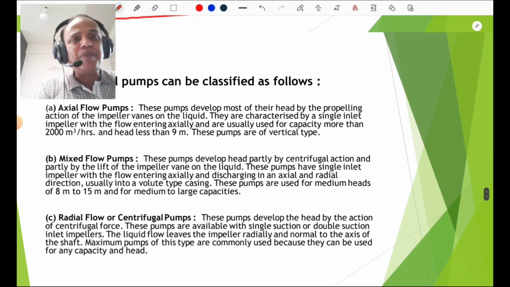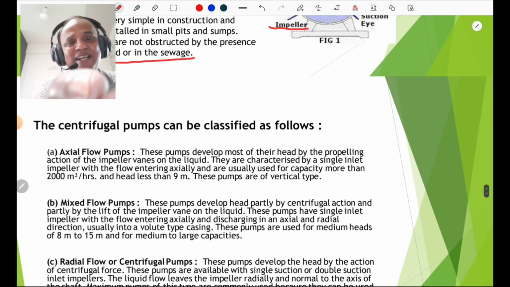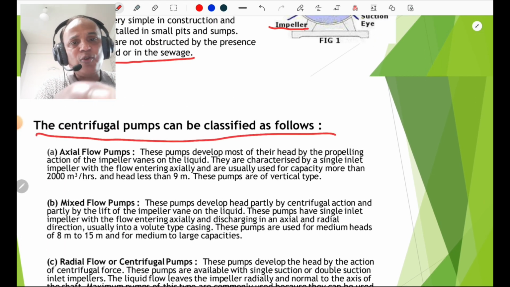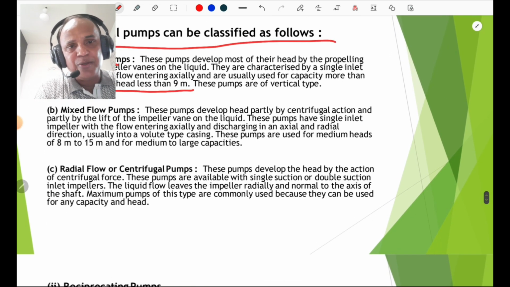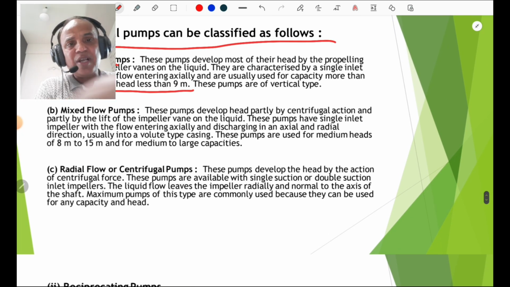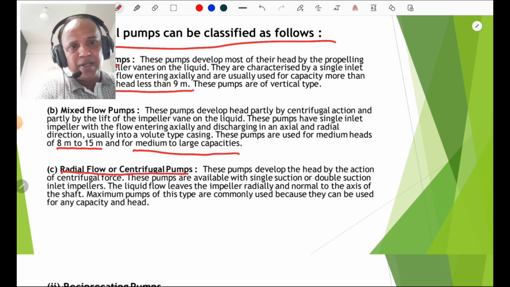The centrifugal pumps are again classified into three types. First is the axial flow type, used for low heads, less than 9 meters, and capacity more than 2000 cubic meters per hour. In such a situation, axial flow pumps are used. Mixed flow pumps are used for medium heads, 8 to 15 meters, and for medium to large capacities. And radial flow is popular.